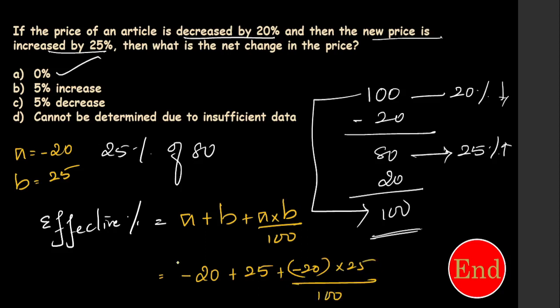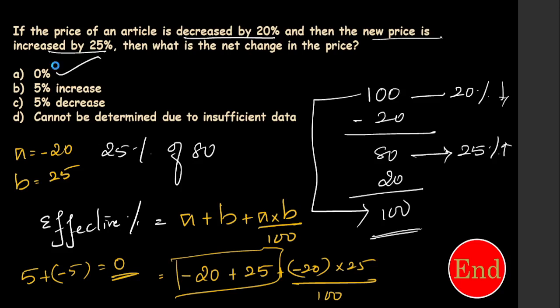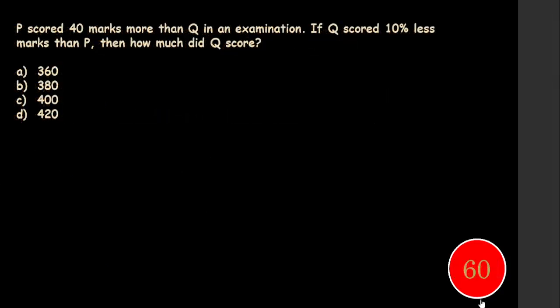Is it right? So minus 20 and 25 gives 5, plus, look at this, 25 into 20 is 500, 500 by 100 is 5, that is minus 5. So it gives 0. That's what I said previously. This is the answer. So next question. Start doing this.